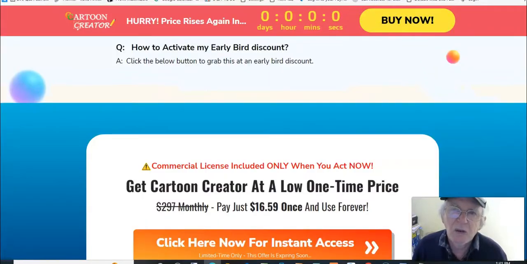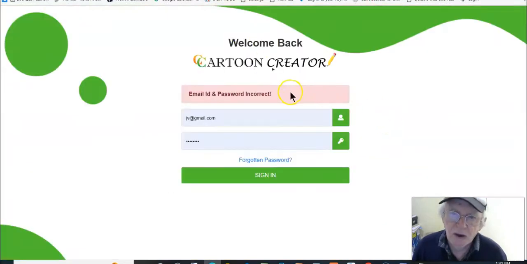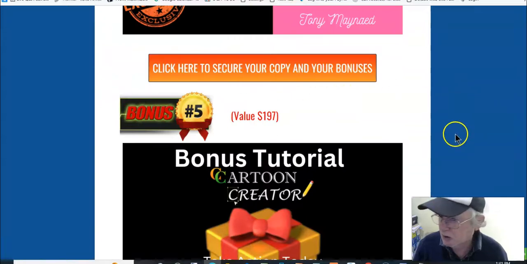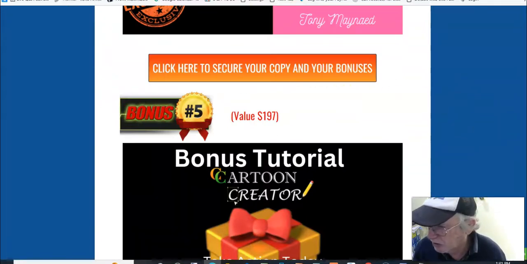As for the members area, that's all I can get. Email ID and password incorrect, because it's been changed. It says welcome back to Cartoon Creator, but someone's changed it so it doesn't work anymore. Sometimes that happens. Anyway, we'll go back to my bonus page and show you what you'll get when you purchase this through my link.